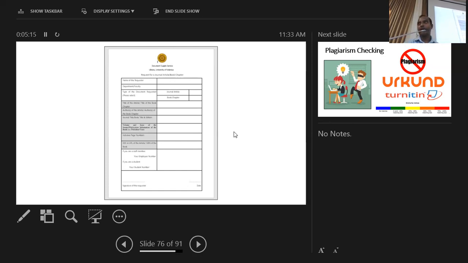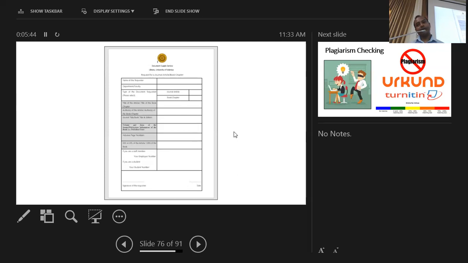If so, we can immediately get it, either as a scanned copy, or if it is in an e-journal or e-book, we can get that particular chapter subject to loan, or their own policies. For example, if it is rare material, then they might have some restrictions. Otherwise, we can get that article.